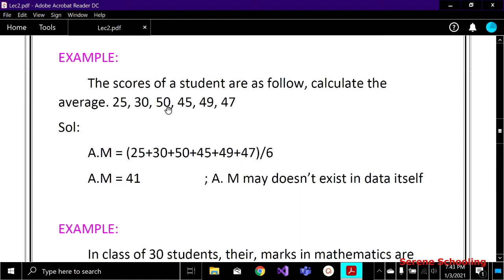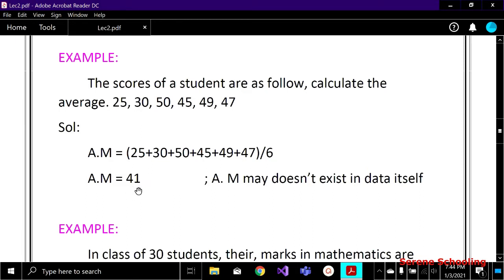As we discussed in the previous lecture, in that case we don't need the grouped frequency distribution. We can deal with the ungrouped distribution because the range is small. So I'm taking the formula from the ungrouped distribution, that is sum of values by the total values. The total number of values is 6, and from the sum we get 41.